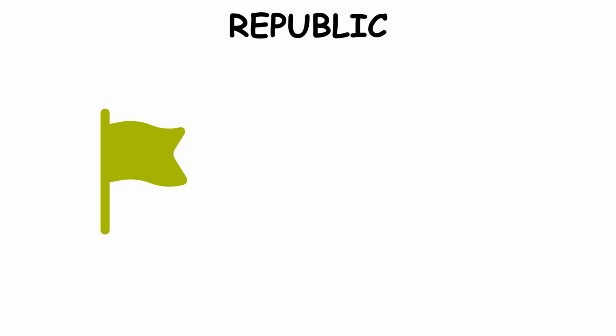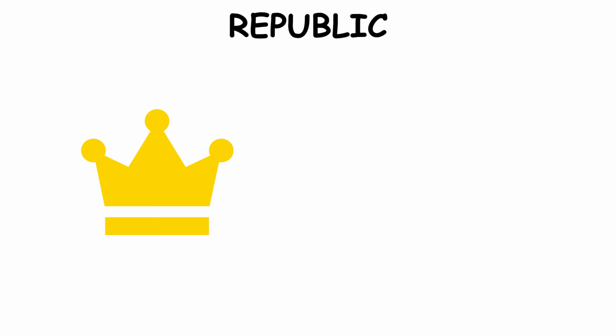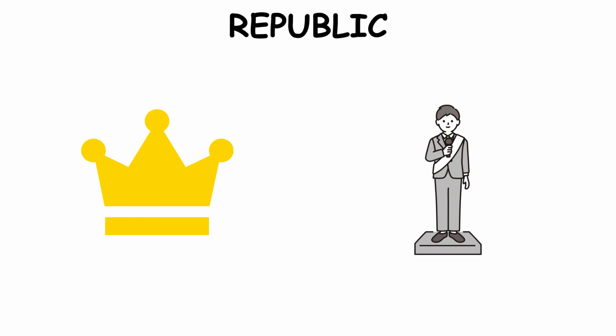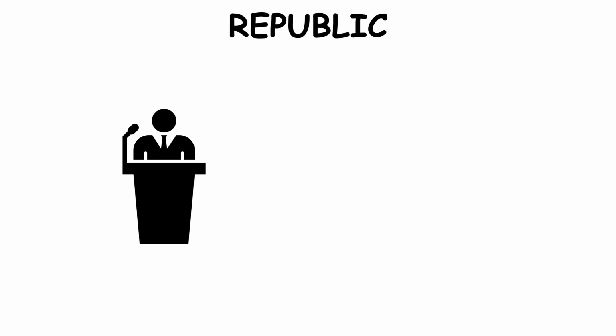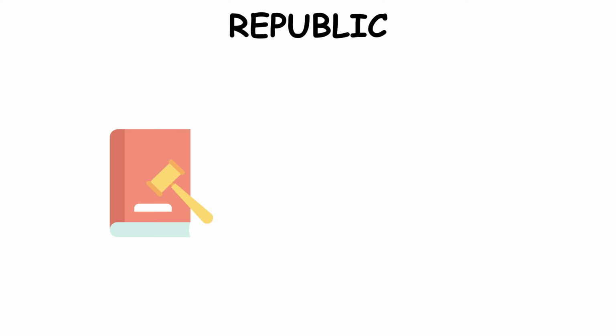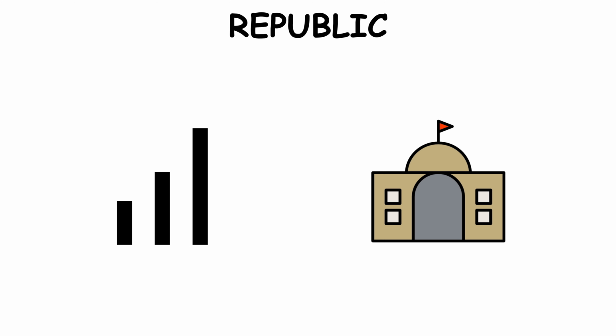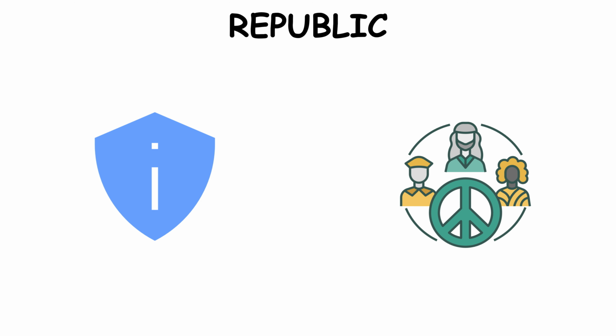Republic. A republic is a system where the country is considered a public matter, not the private property of a ruler. Power is exercised by elected representatives, and the head of state is usually an elected president, not a king or queen. A written constitution is central in a republic, defining limits on government power and protecting citizens' rights.